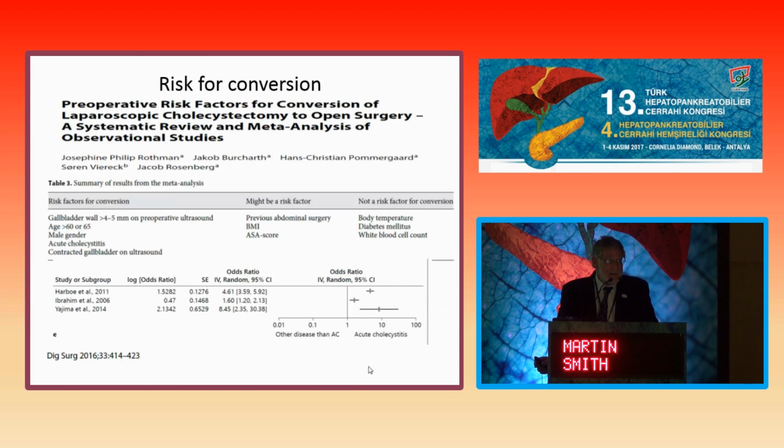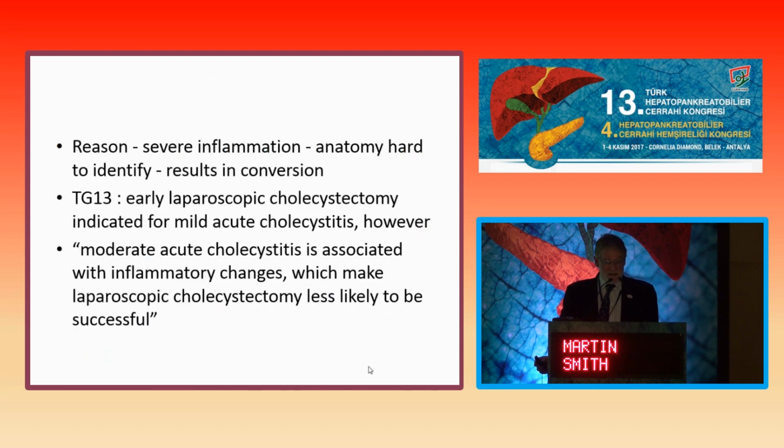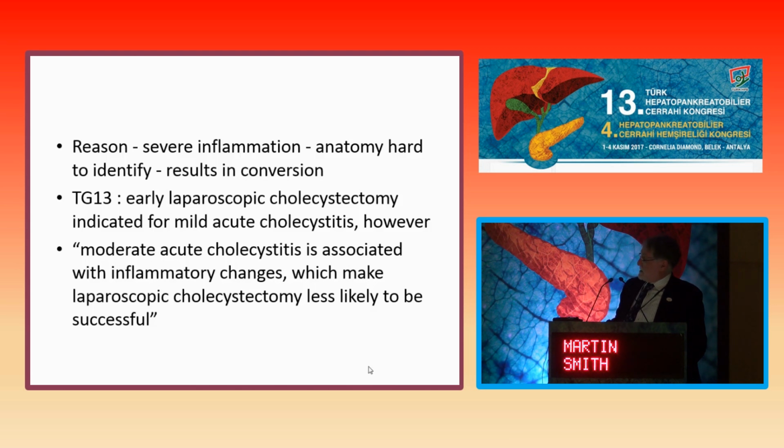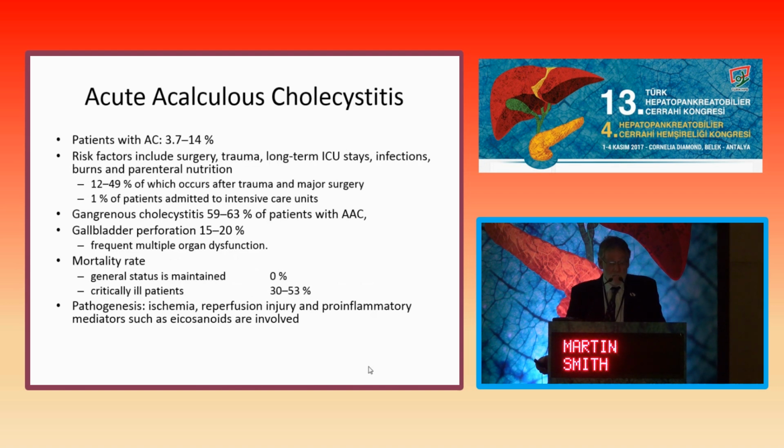So we do know from these studies that, as I've indicated, while acute cholecystitis is a risk factor for bile duct injury, it's also a risk factor for conversion. And this study, on its forest plot, clearly shows that it has a significant risk for conversion. And the reasons, I think, are quite easy for all of us to understand. It's about the severe inflammation. The Tokyo guidelines, again, suggest in mild cholecystitis this is not going to happen, but in the more severe forms, you're more likely to convert. Now, I want to talk a little bit about acalculous cholecystitis because it reflects on my next discussion, which will be around cholecystostomy.